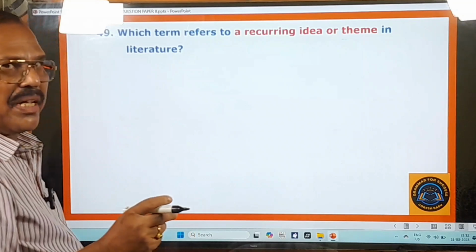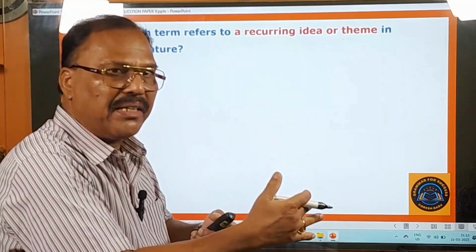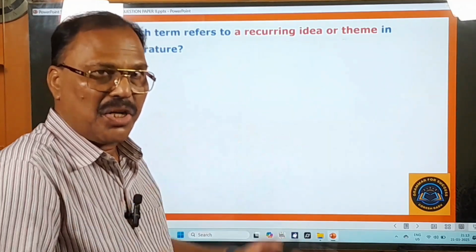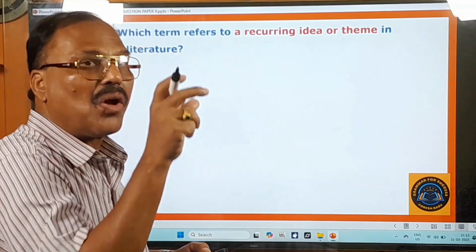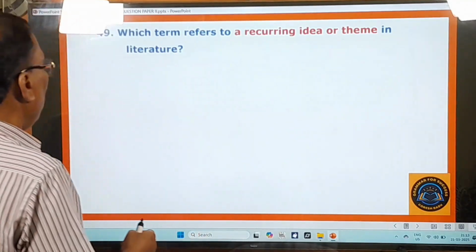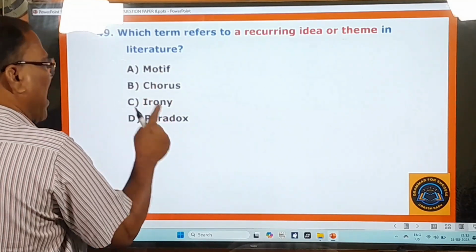49th question: which term refers to a recurring idea or theme in literature? In literature, especially in dramas, some idea or some theme will be repeated at regular intervals or frequently in that drama. So what is that theme or idea called in literature? That's the question, and here some options are given. You pay attention to them: motif, chorus, irony, paradox.